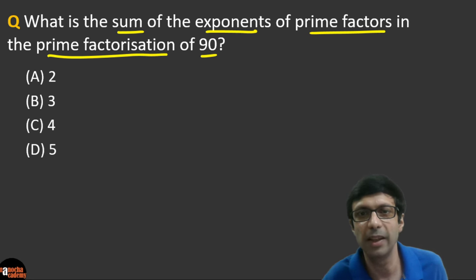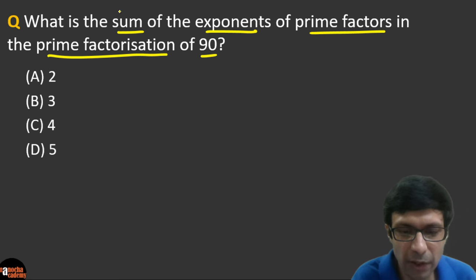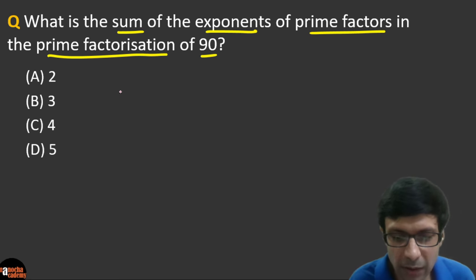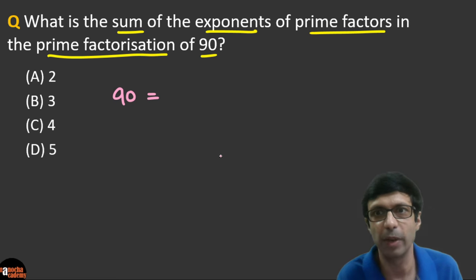And what do you think will be the answer here? So what is the trick of doing this question? So we have the number 90, right? We've been given the number 90. And now let's take a look at what the prime factors of 90 are. So what is it going to be, guys?